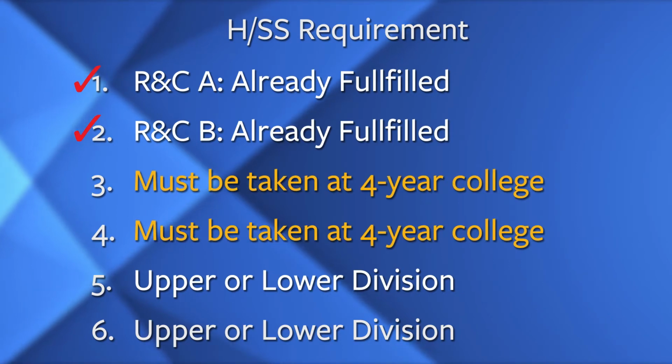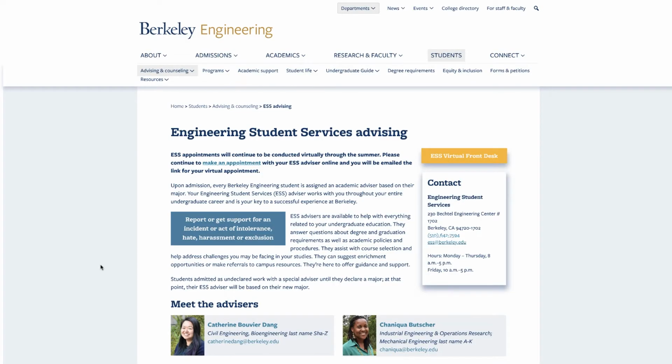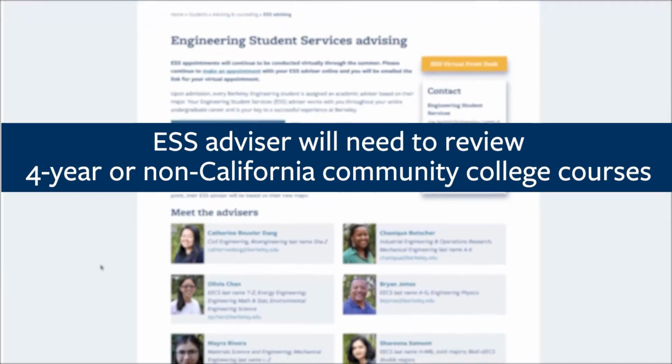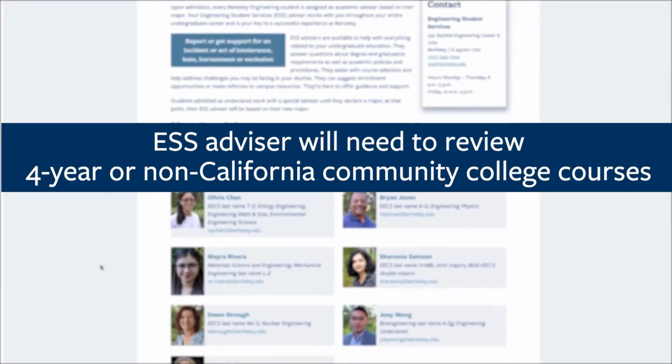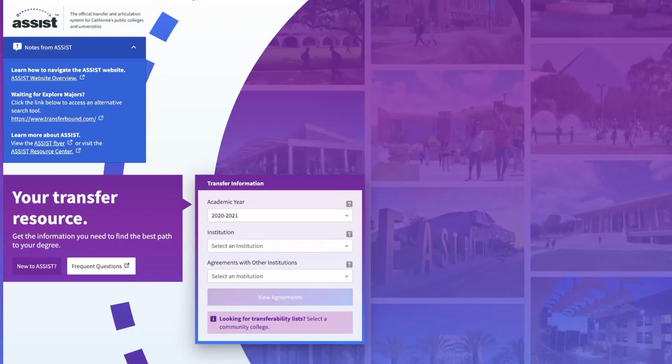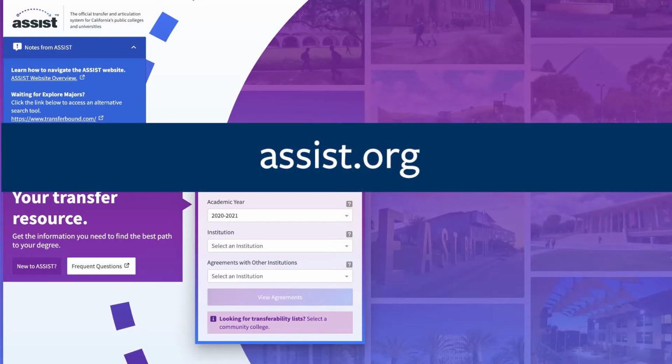The Upper Division course requirement can only be fulfilled if you've taken Upper Division classes at a 4-year college. They can't be fulfilled with community college coursework or exam scores. If you've taken a course at a 4-year school or non-California community college, your ESS advisor will need to review the syllabus or course description to determine HSS satisfaction. The last 2 HSS classes can be any college level.